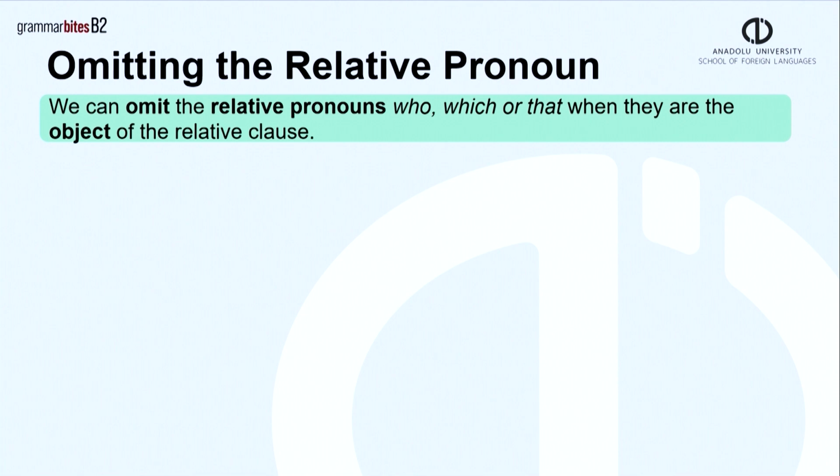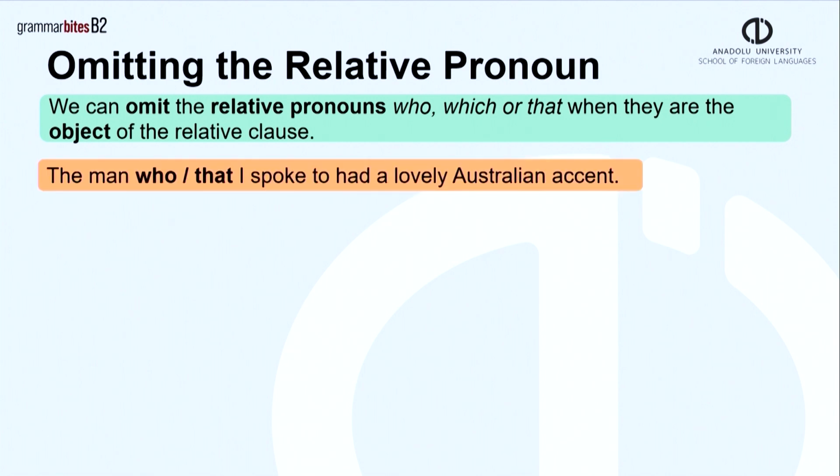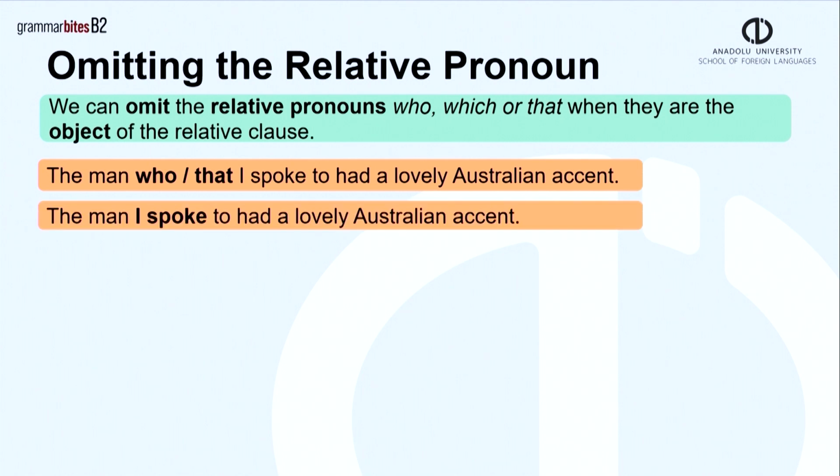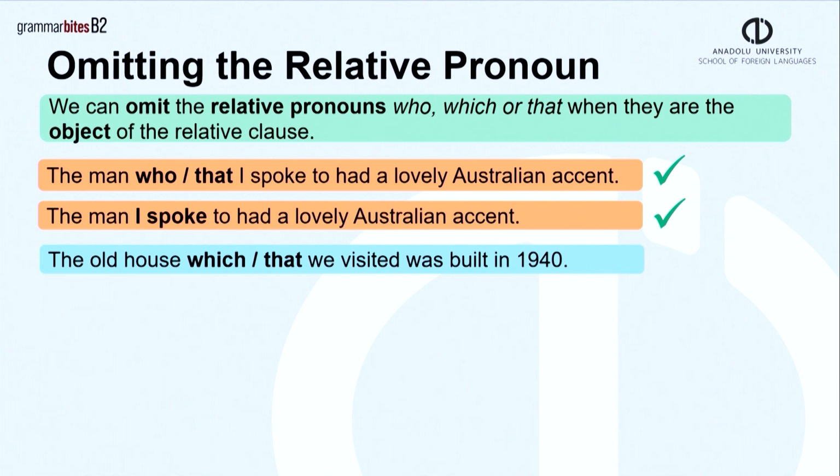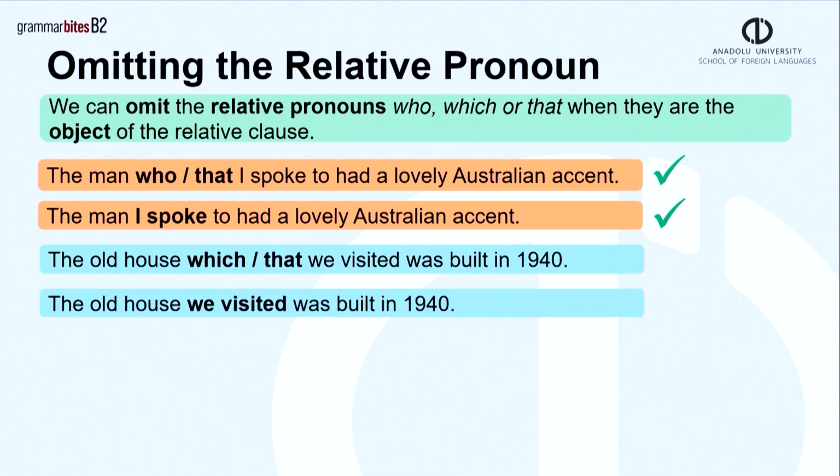We can omit the relative pronouns who, which, or that when they are the object of the relative clause. The man who or that I spoke to had a lovely Australian accent. Here we can drop the pronouns who or that. The man I spoke to had a lovely Australian accent. Both sentences are correct. Another example. The old house which or that we visited was built in 1940. The old house we visited was built in 1940. Again, we drop the pronouns which or that, and both forms are possible.